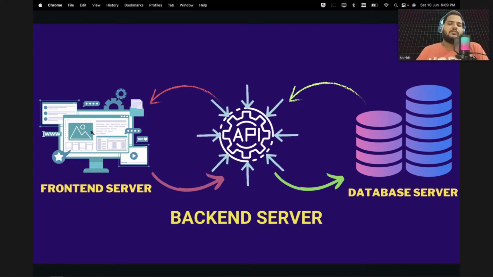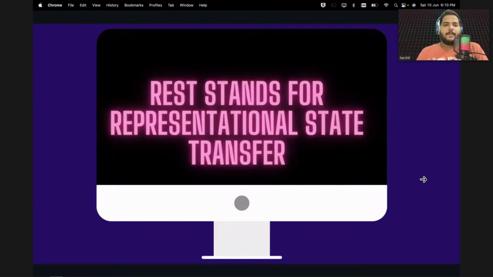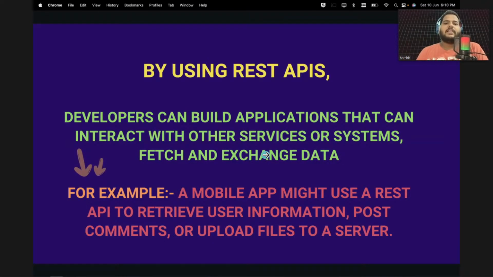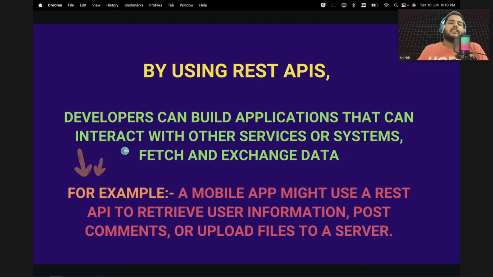So now I guess you have some clear understanding about this architecture, how the backend helps, and this request response model, because these are important things to excel in your backend development career. So now let's understand what APIs are. Guys, there is an API and there is a REST API, and these are totally different things. So let's first understand what an API is. What is REST, I will tell you in the next slide. But here, let's first understand what APIs are.